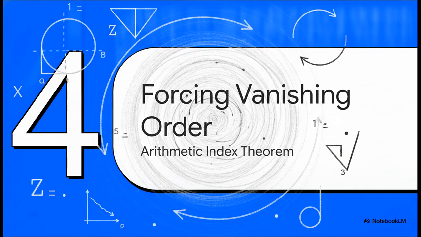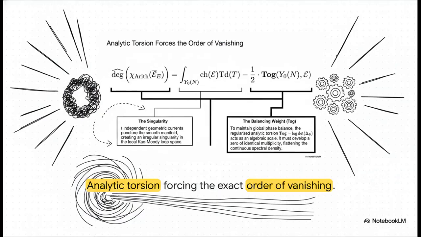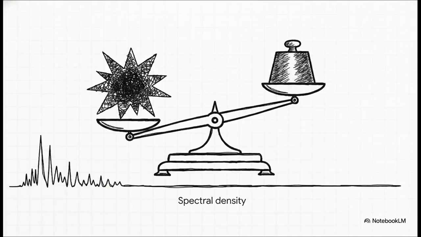Okay, section 4, forcing the vanishing order. Let's dive into the hardcore math that actually formalizes this dynamic. This equation is the Gillet-Soulé arithmetic index theorem. It beautifully reveals how independent geometric currents from those rational points physically puncture the smooth manifold, creating an irregular singularity inside the local loop space. It's a perfect example of the geometry itself actively dictating the behavior of our continuous function. Breaking this equation down further, the key takeaway is that the system must maintain global phase balance. We have r independent geometric currents puncturing the space.